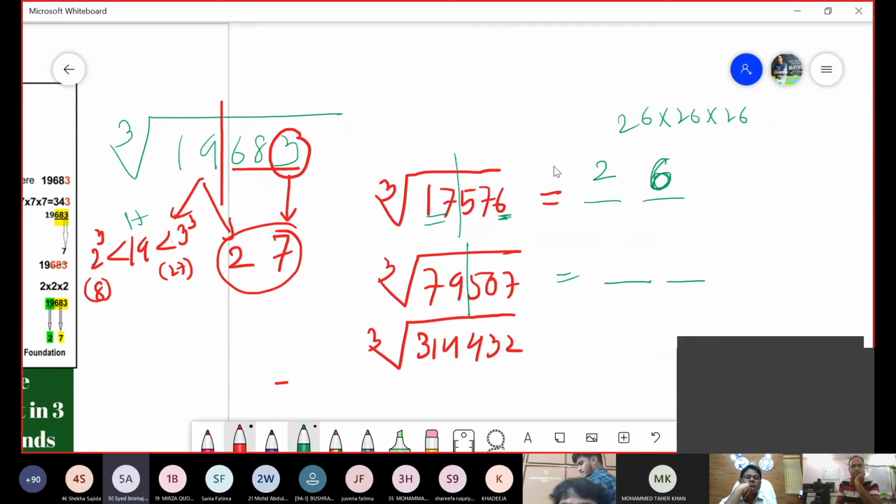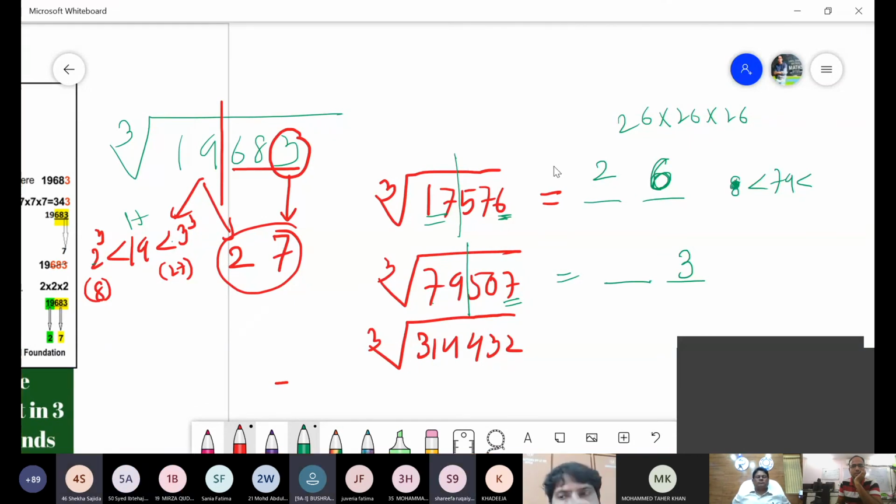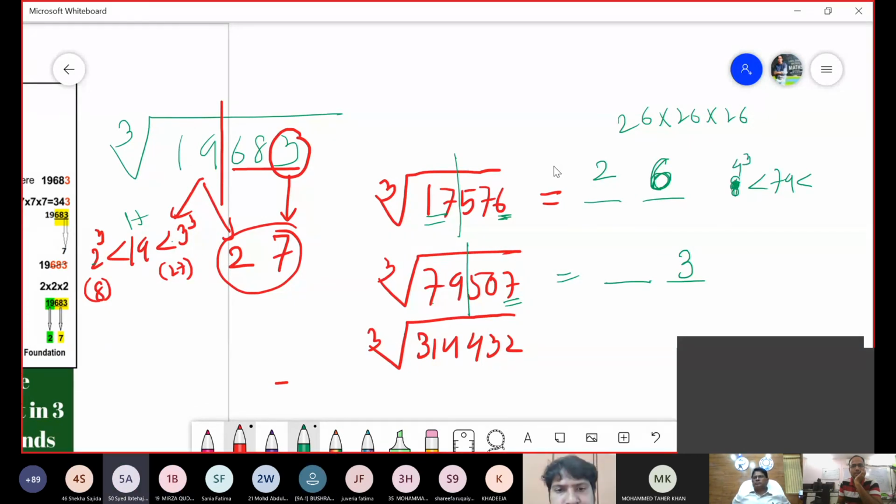Come on, tell me. When does 7 come into picture? 3 3s are 9, 9 3s are 27, right? So the last digit is 3. And 79 lies between what cube and what cube? 4 cube and 5 cube. Very good. So the answer has to be 43. Last but not the least, come on, answer this, and with this we come to an end.